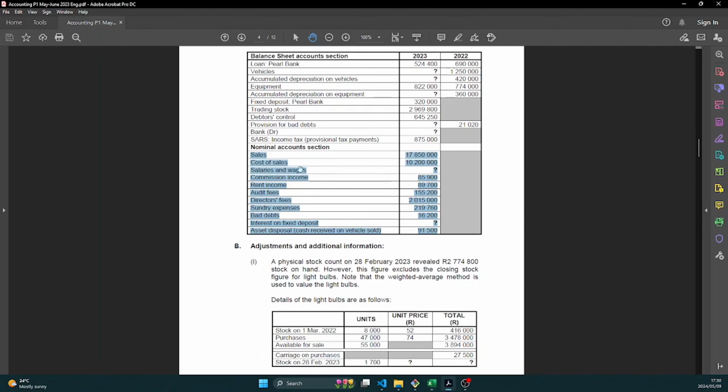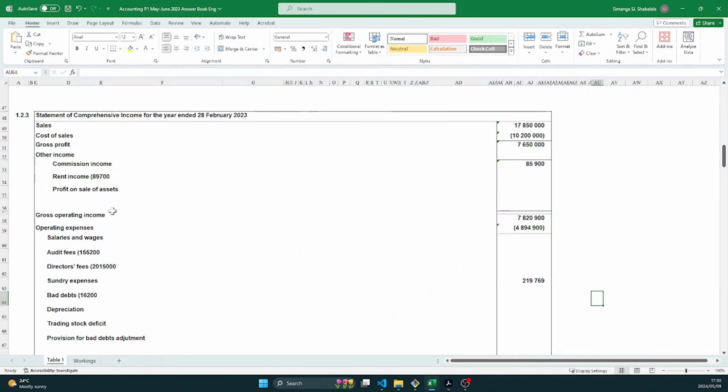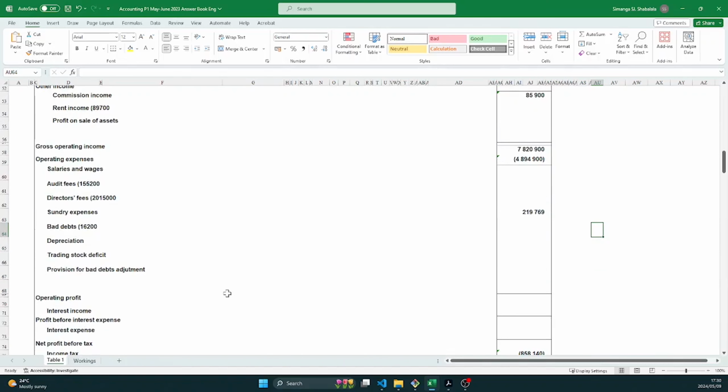I saw that on the trial balance it's 89,700. So I just put it in my brackets like this. Just leave it open like that in case there's any adjustments. The same for audit fees, the same for directors' fees, bad debts, anything that they might give you on the trial balance. Just put it in an open bracket like this in case of any adjustments.